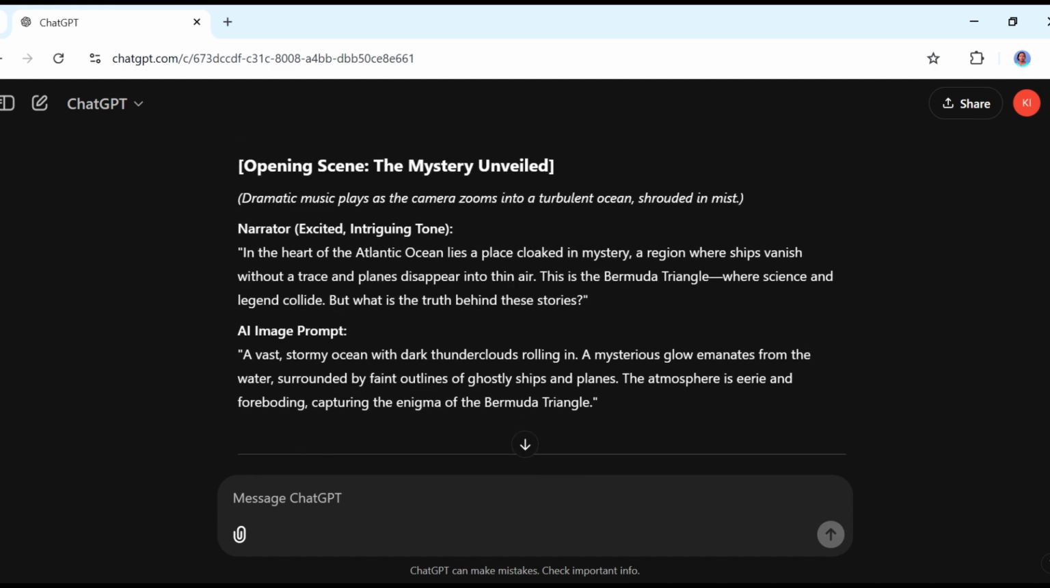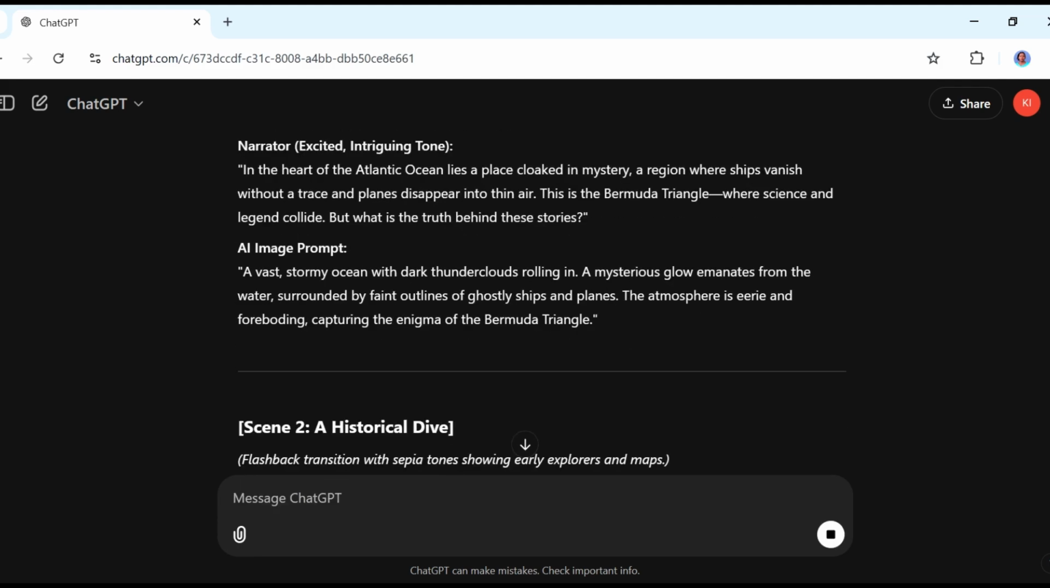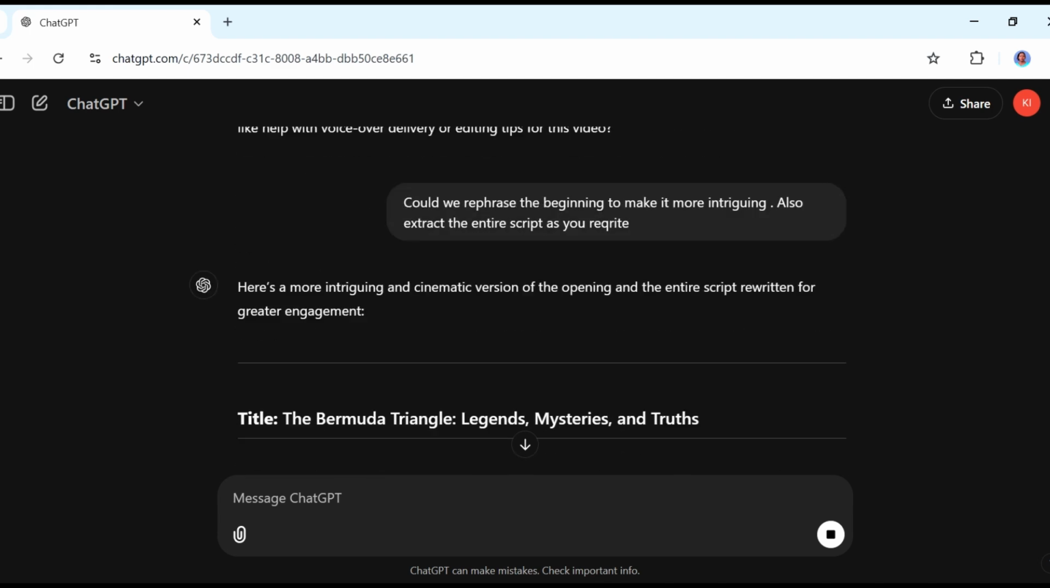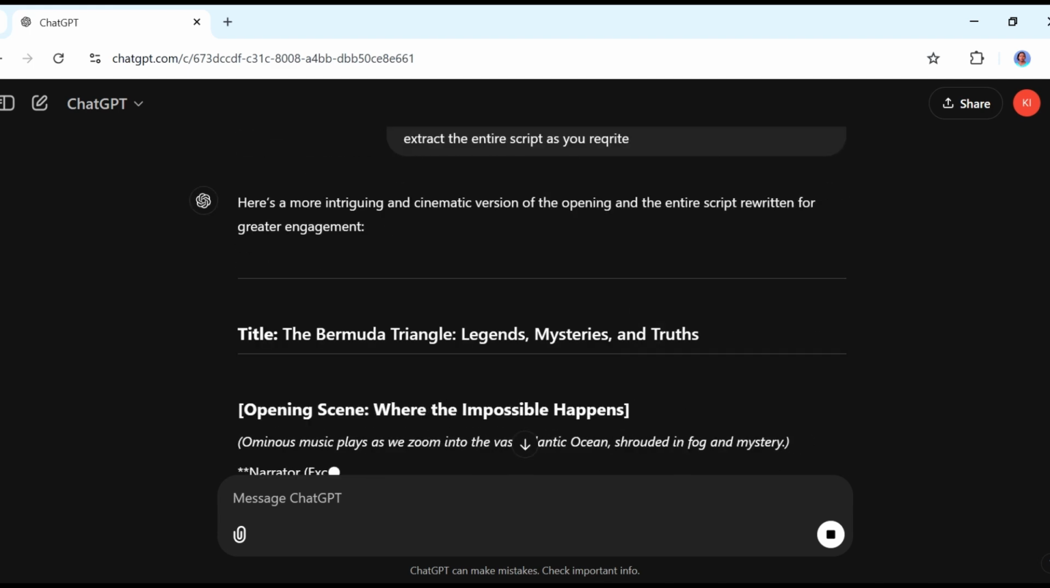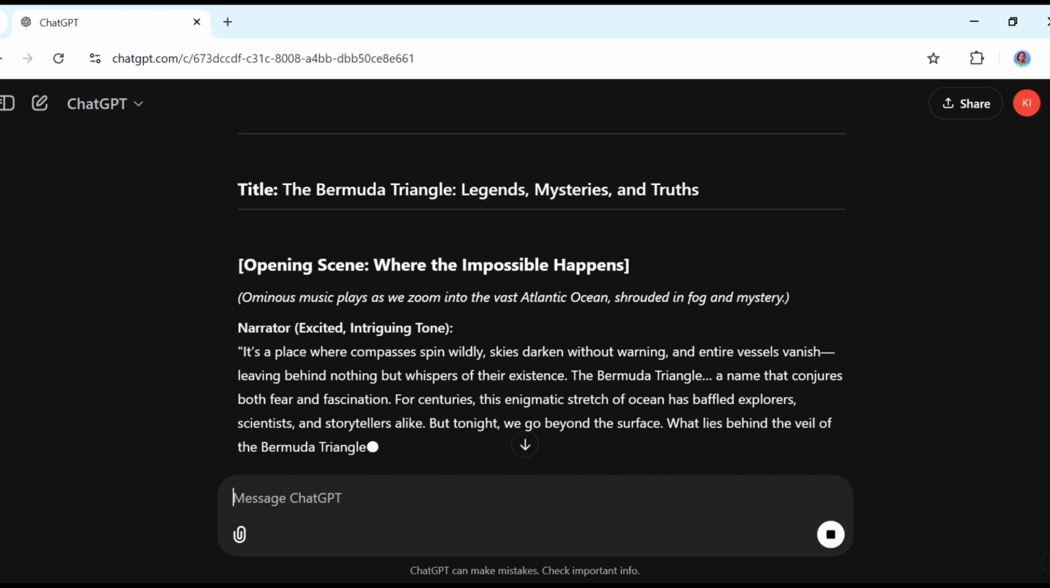Now, when I look at this introduction, I don't really like it, so I'm going to ask ChatGPT to create for me another introduction, and this is something that you can do with ChatGPT. You can talk to it as though you're talking to your assistant. You can tell it, I don't like this introduction, please create for me another one. That is exactly what I have done. So I like this introduction much better.